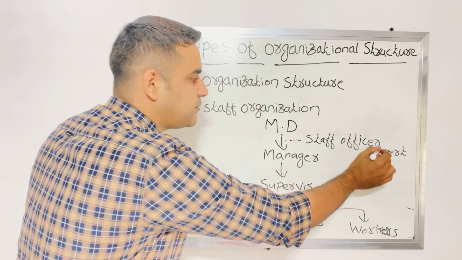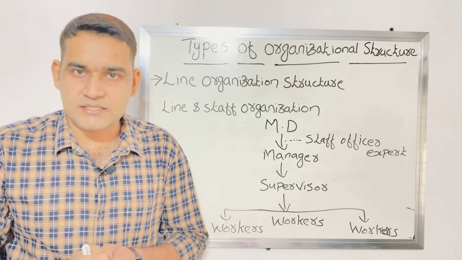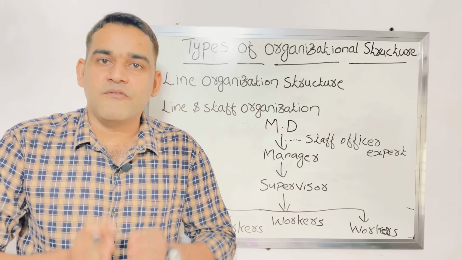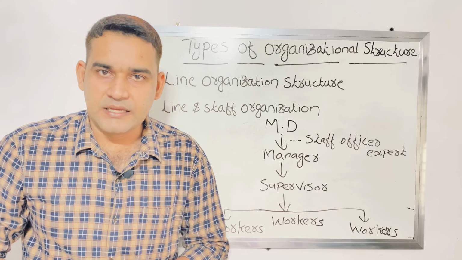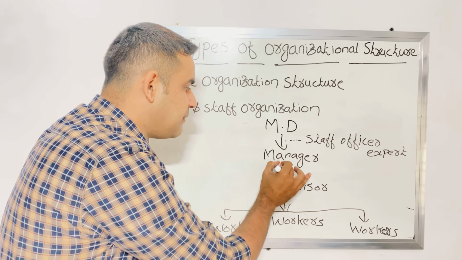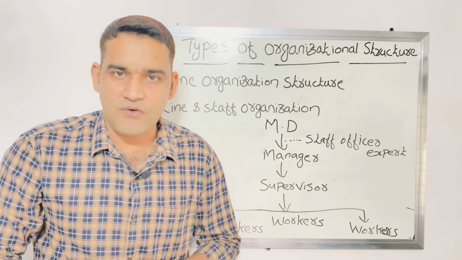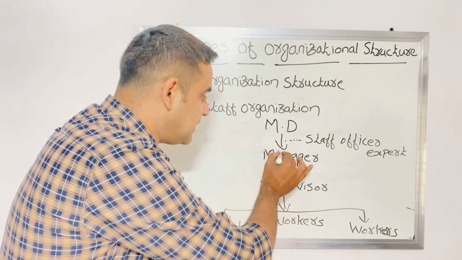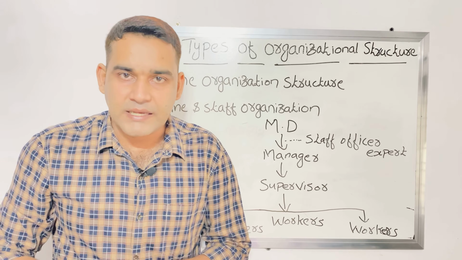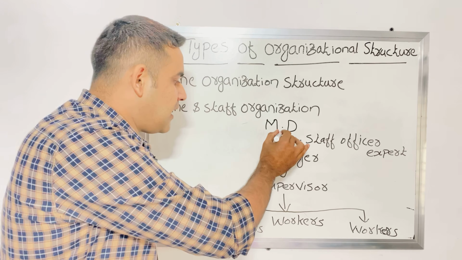If you do like this, our productivity or profit will increase, or we can achieve our goal easily. But to accept or reject that advice, the power is with the line managers. The staff officer expert has only the right to give advice. To implement that recommendation, the power is with the line managers.